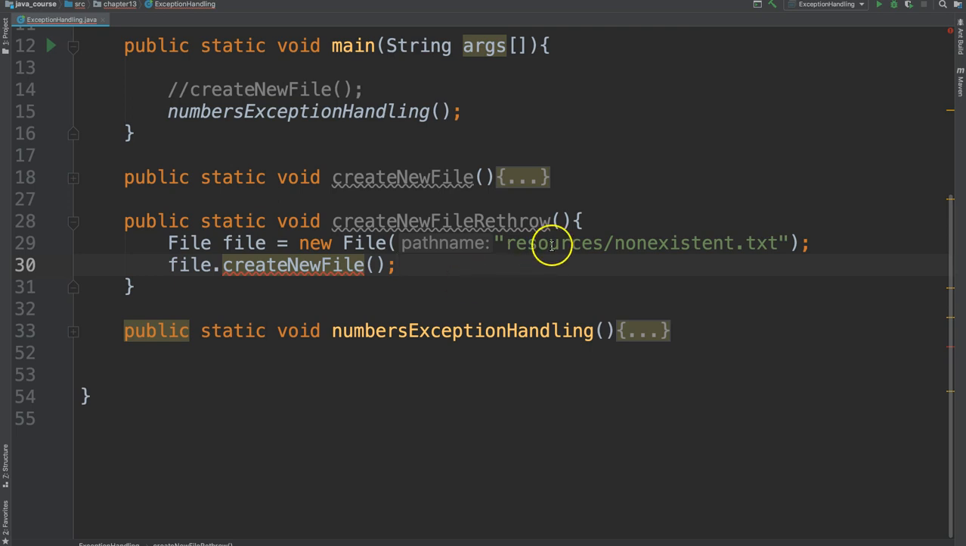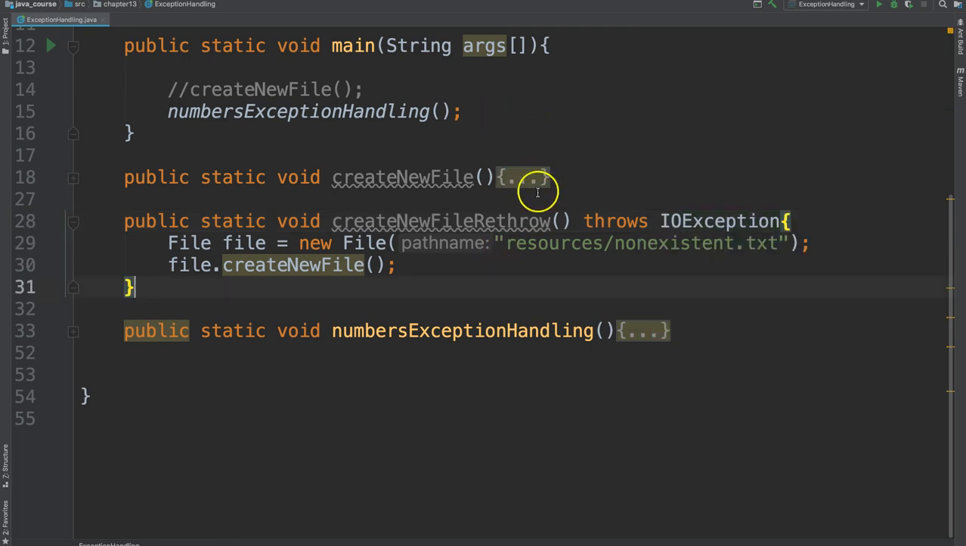You can do this by adding the throws word to the method's header and then specifying the exception that will be thrown. So we know that this one throws an IO exception, so we'll put IO exception. Polymorphism also works here, so you could say just exception if you didn't know what exceptions might be thrown.